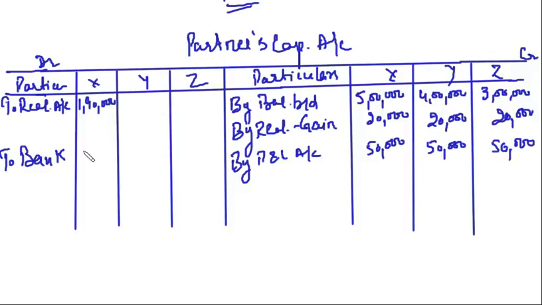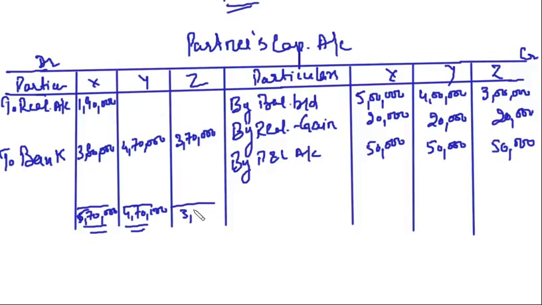This amounts come to 3,80,000, 4,70,000 and 3,70,000. So this total is 5,70,000. Clear, friends? Capital accounts is clear.